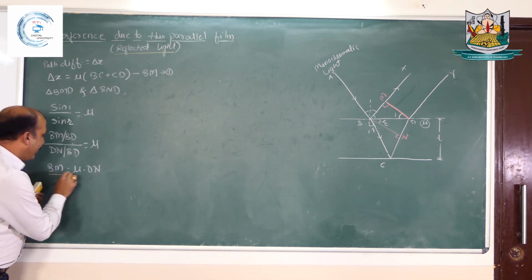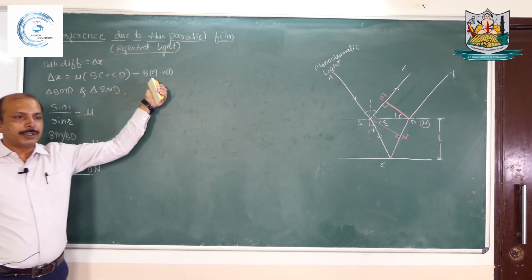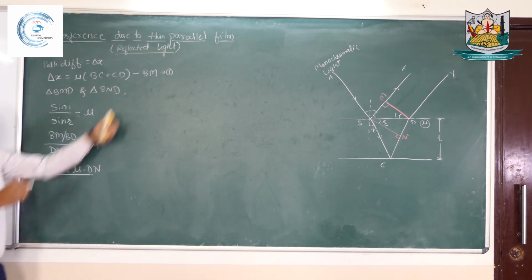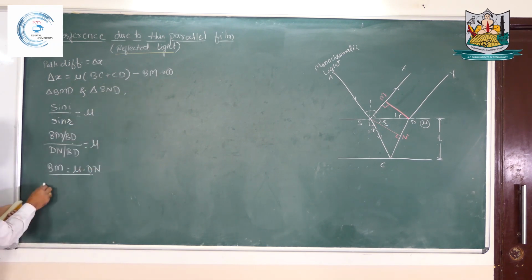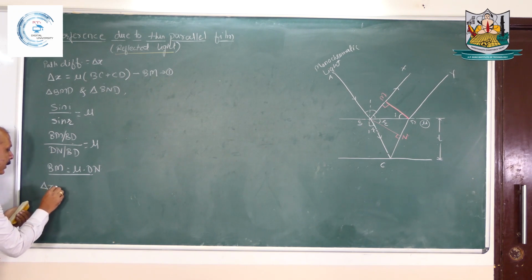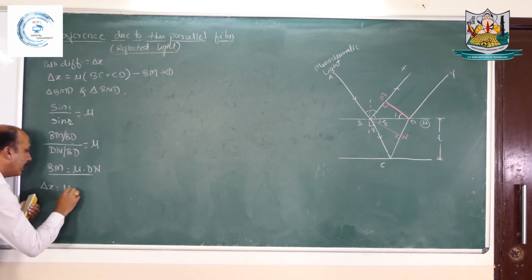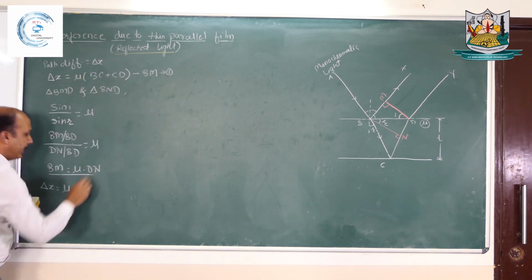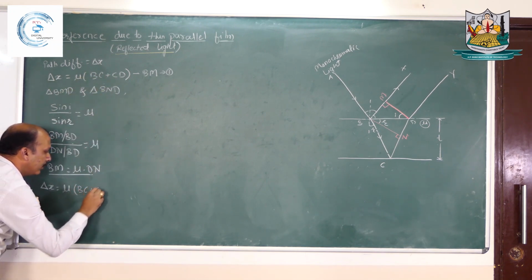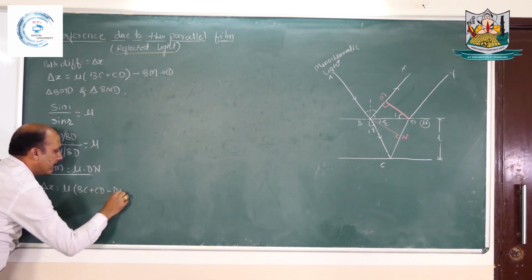So now this BM we are having in path difference relation. So I will substitute the value of BM in path difference relation. So this delta x, path difference, now can be written as, mu is common now for all the terms. So mu in bracket BC plus CD minus DN.